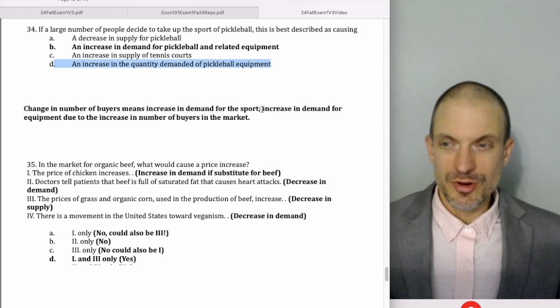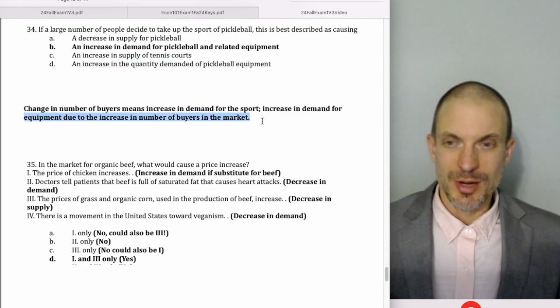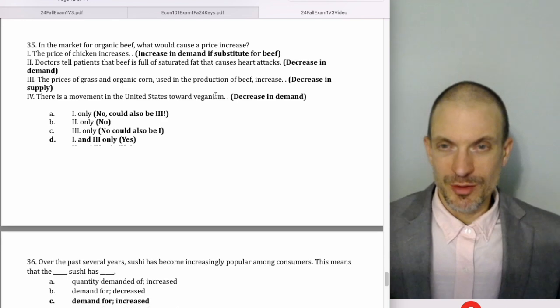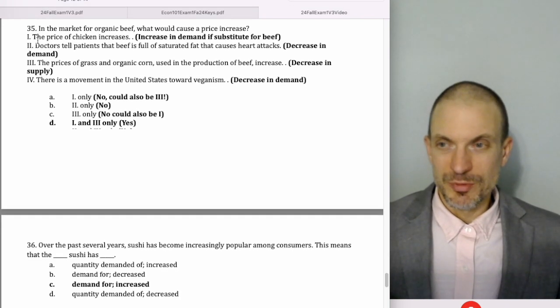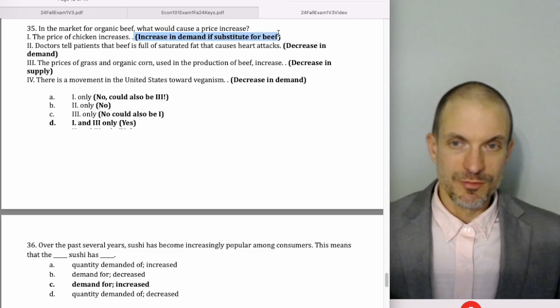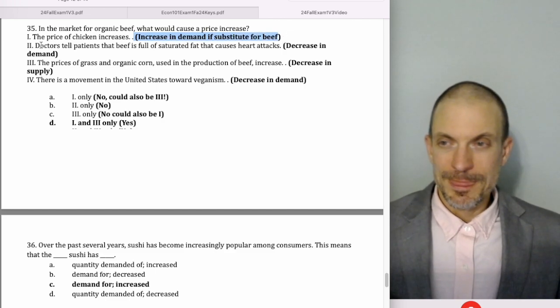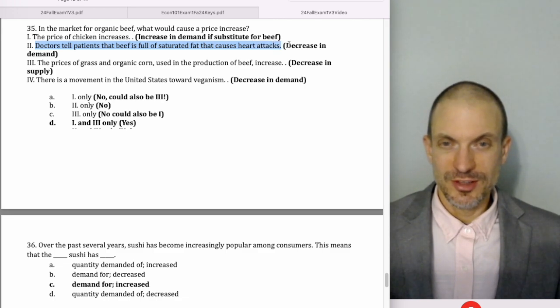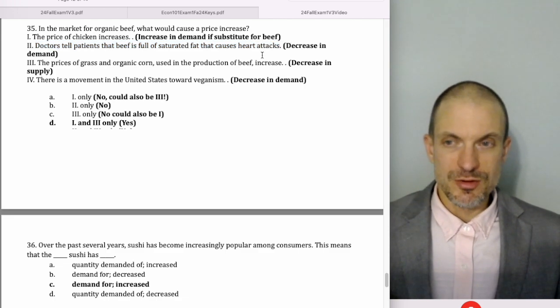We're getting an increase in demand for equipment due to an increase in the number of buyers in the market. In the market for organic beef, which of the following would cause a price increase? So suppose the price of chicken increases. Sure, that can cause an increase in demand if beef is a substitute for chicken. Doctors tell patients that beef is full of saturated fat that causes heart attacks. Well, no, that would cause a decrease in demand.